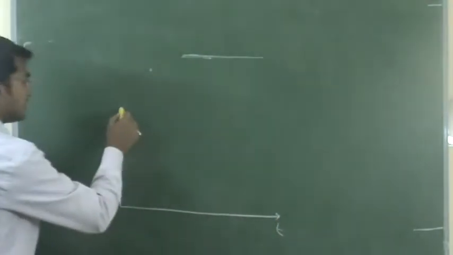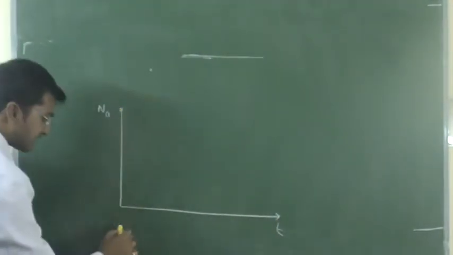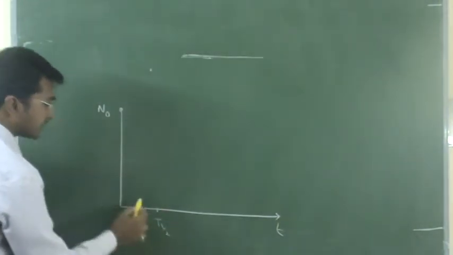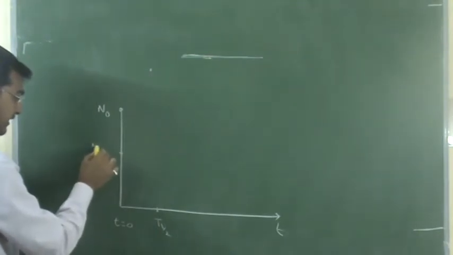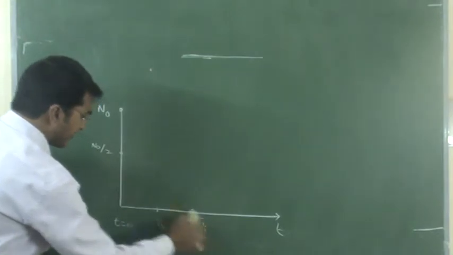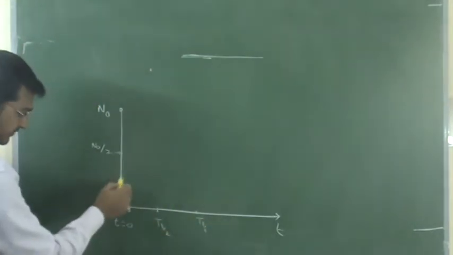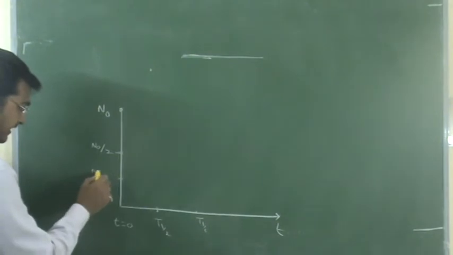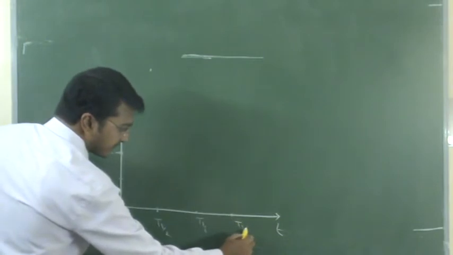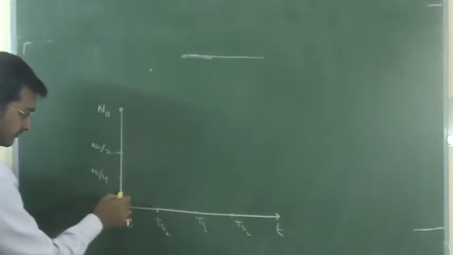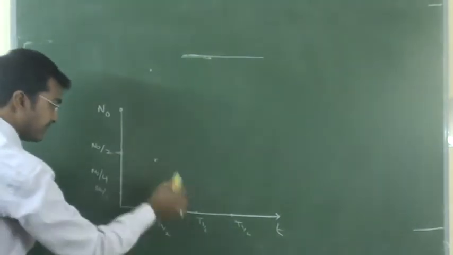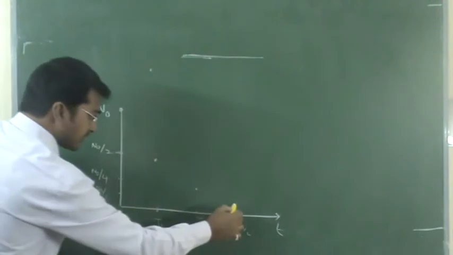So here N naught is the initial number of nucleus and t is equal to 0. After first half cycle, one half cycle is over. The number of nucleus becomes what? N naught divided by 2. After one more half cycle, again half of this one, that is N naught divided by 4. After third half cycle, again half of N naught by 4, that is N naught by 8. So if you take the graph, third half cycle like this.